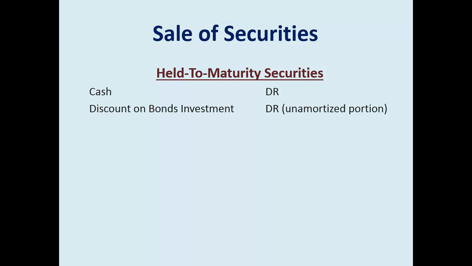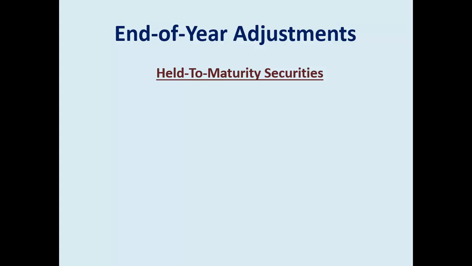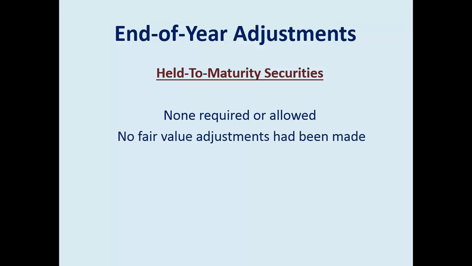When you sell it, simply take it off the books at what you get it for and remove the unamortized portion of either the discount or the premium if one exists. And the offset would be a gain or a loss on the sale. This is the realized. But remember, with held to maturity, there are no unrealized because you're not allowed to do fair value adjustments. So it's simply a gain as you're held to maturity. There will not be an end of the year fair value adjustment being made.